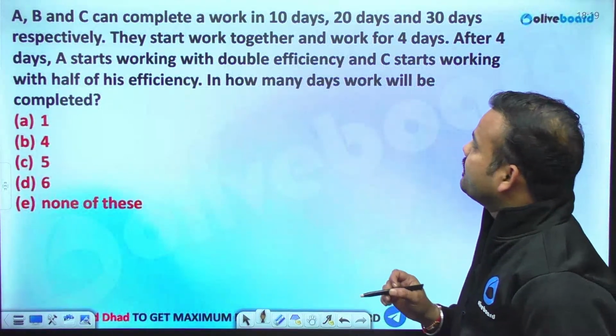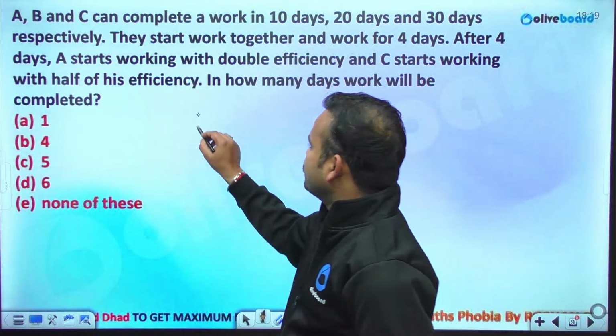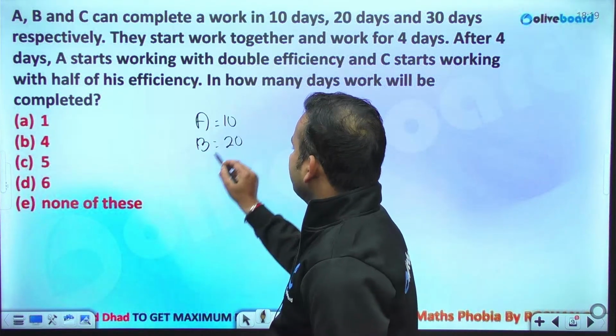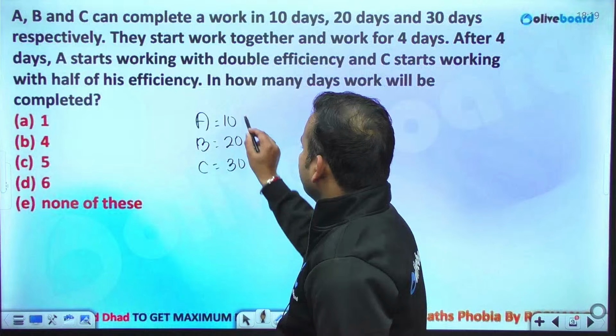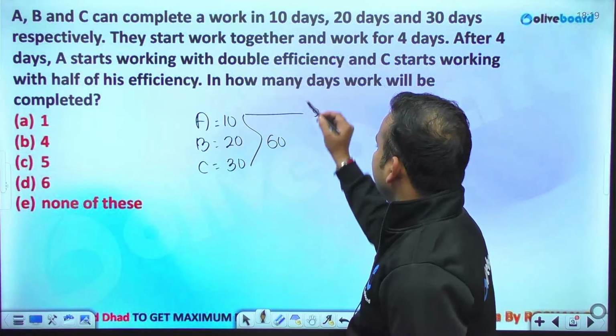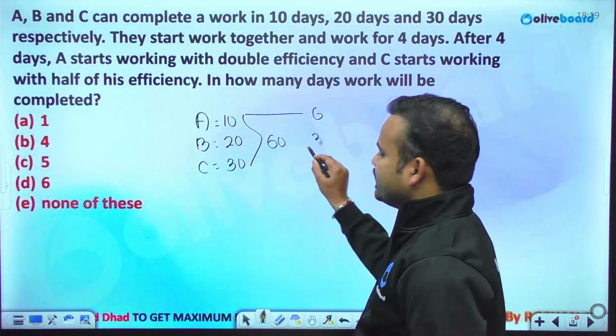A, B, C can complete a piece of work in 10, 20 and 30 days. So A is completing in 10 days, B in 20 days and C in 30 days. Considering the total work as 60, the individual efficiencies will be 6, 3 and 2.